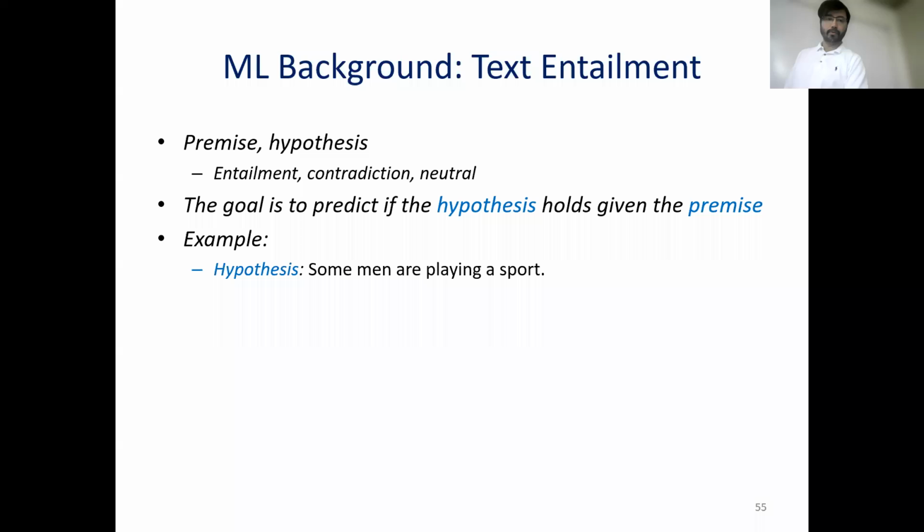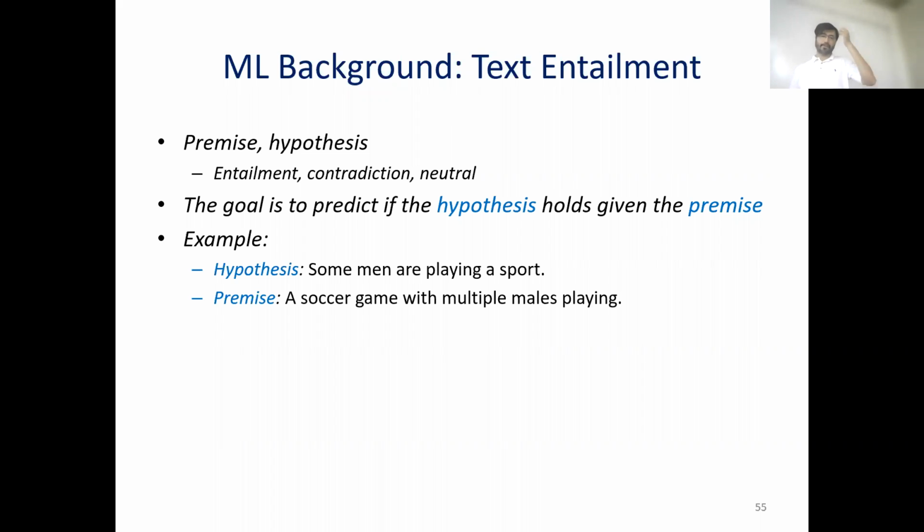So there could be three possible outputs: entailment, contradiction, and neutral. So for example, if the hypothesis is some men are playing a sport, and the premise is a soccer game with multiple males playing, this is an example of entailment, right? Because in a world where the premise holds, the hypothesis is also true.